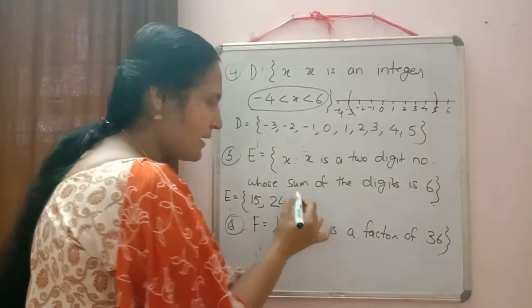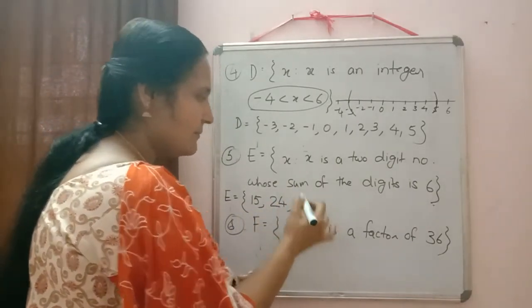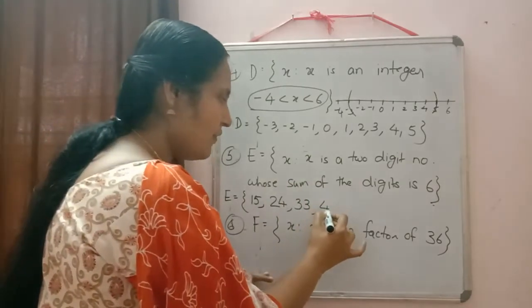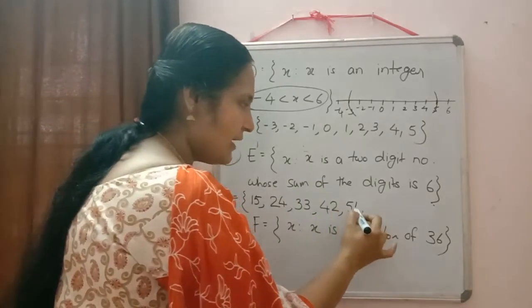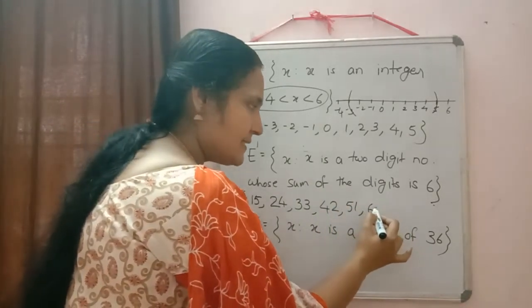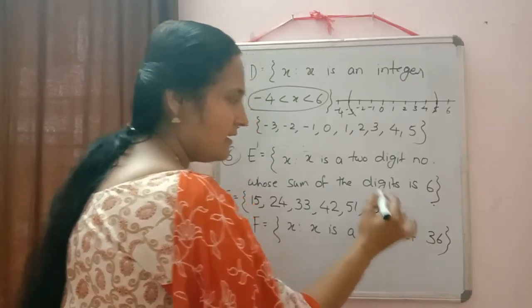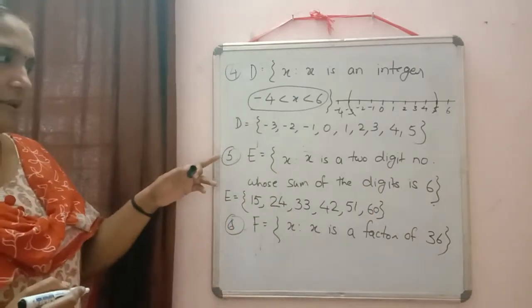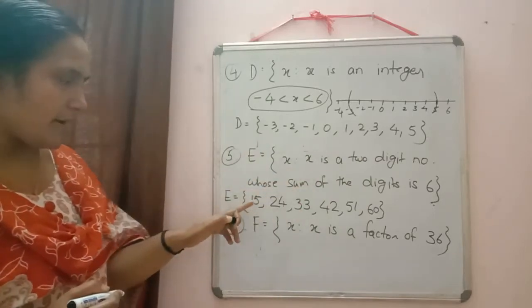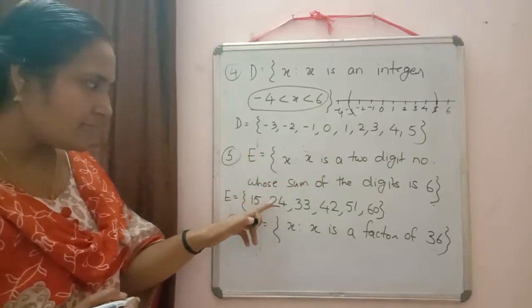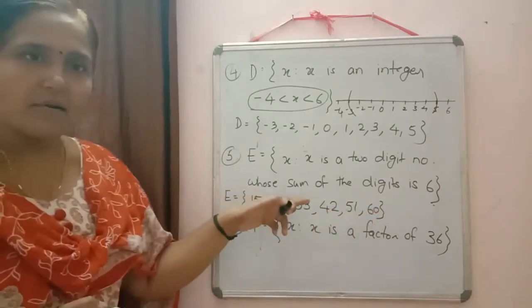Next, in the unit place I am writing 3, then in the tens place 3, so 33. Then in the next place, 4 plus 2, 42. Then 51. And then 60. Will any other number come? 70? No. So this is the roster form for the given question. E is equal to the set of all x such that x is a 2-digit number and the sum of the digits should be equal to 6.